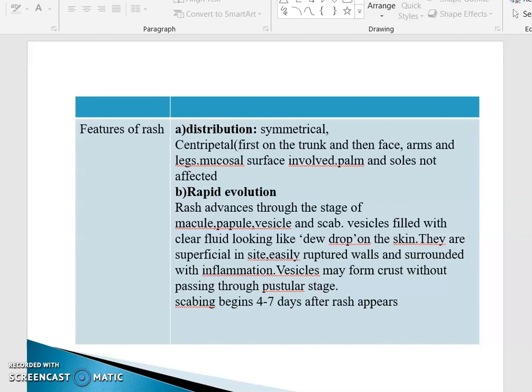Usually they are superficial, with easily ruptured walls, and surrounded with inflammation. The vesicles may form a crust without passing through the pustular stage. And the scabbing begins 4 to 7 days after the rash appears.